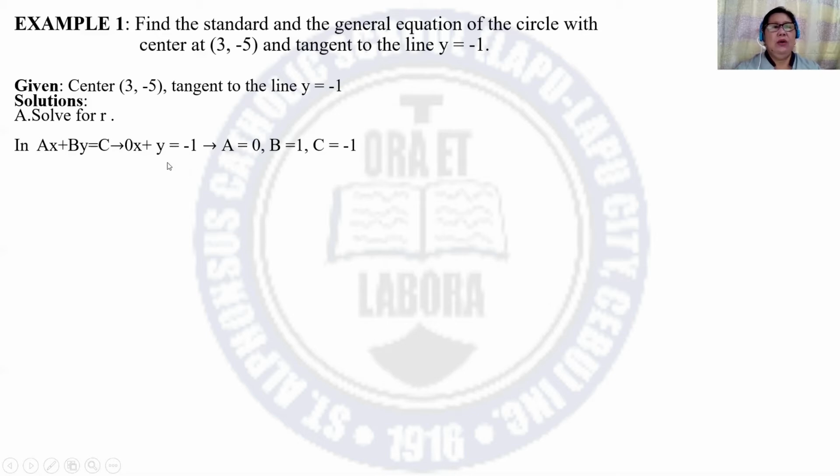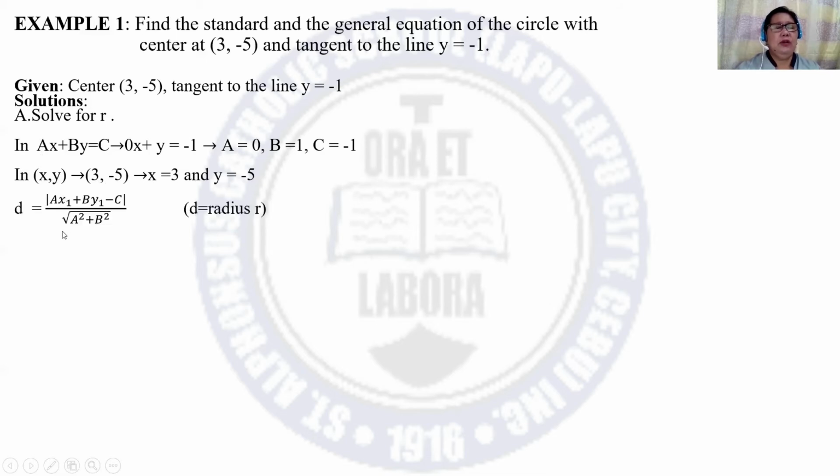The value of b is 1. And the value of the constant is -1. For the center, we can use xy, which is equivalent to 3, -5. So x is 3 and y is -5.